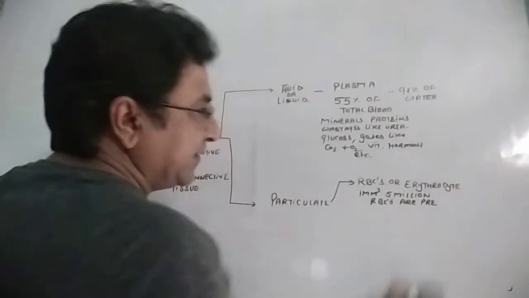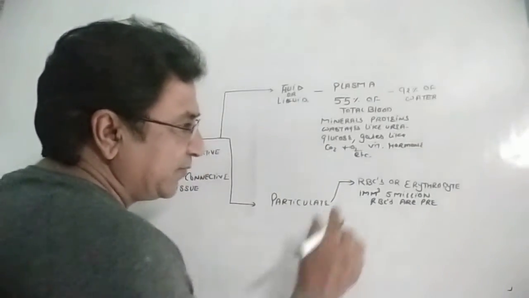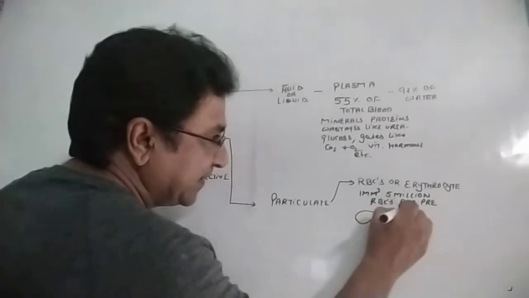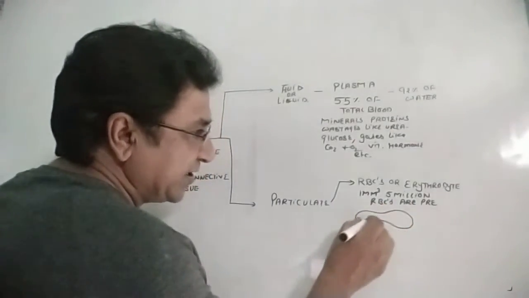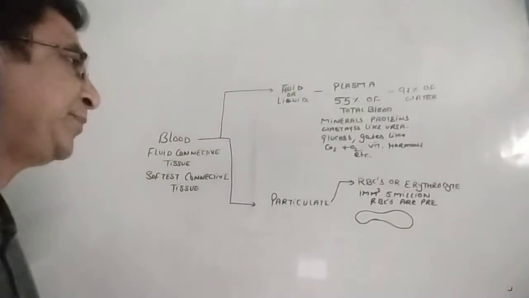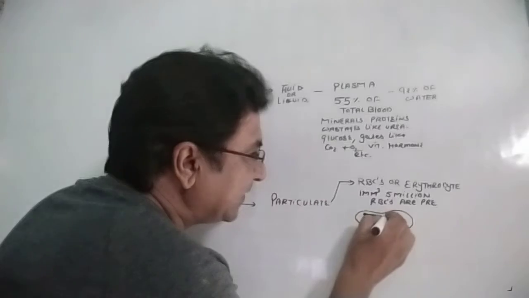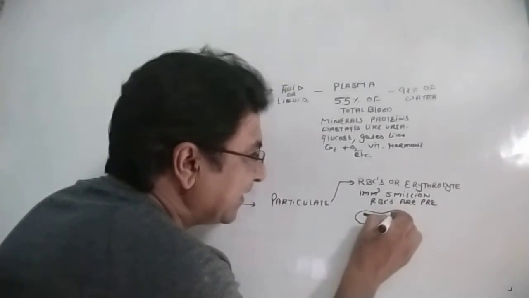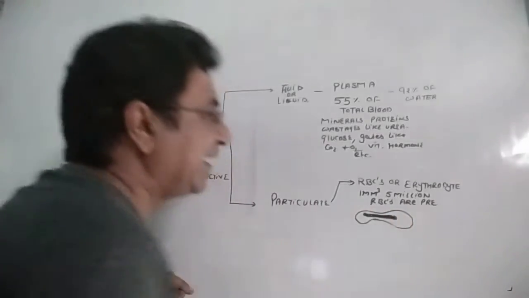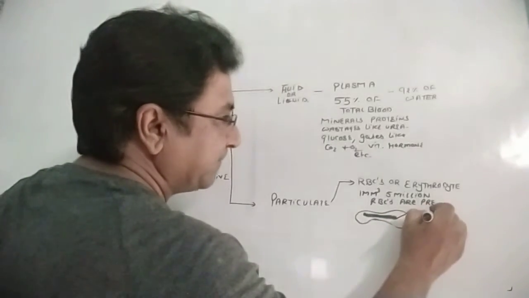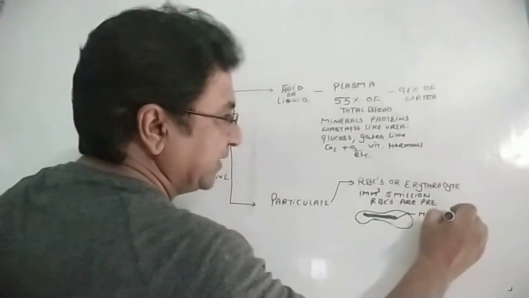And if we see the RBC structure, it is biconcave in shape. Inside the RBCs there is a pigment called hemoglobin.